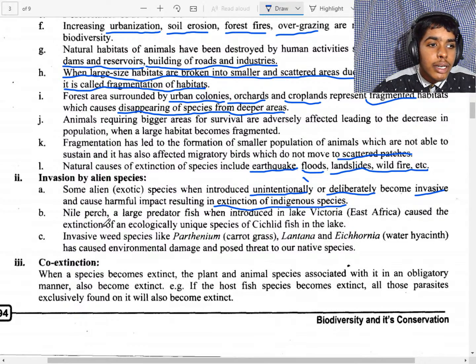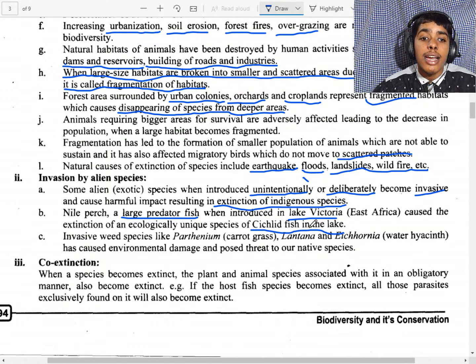For example, Nile perch. It is a large predator fish. When introduced into Lake Victoria, it caused the invasion of ecologically unique species of chill. So, in Lake Victoria, a chill fish is present. Now, when the Nile perch is introduced into Lake Victoria, the extinction of the chill fish occurred.